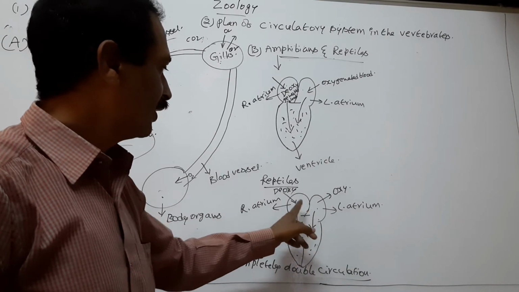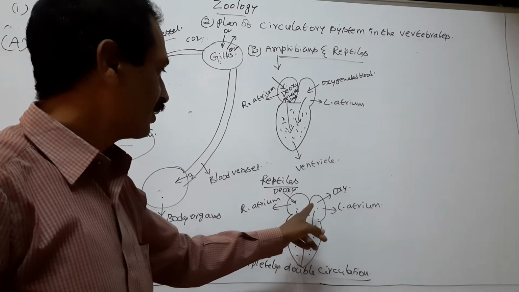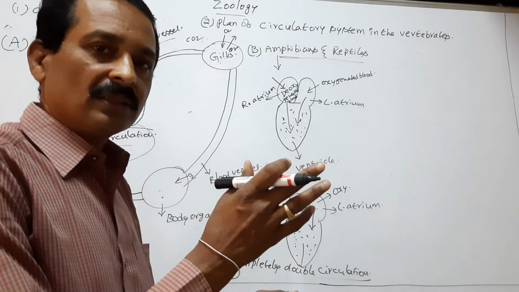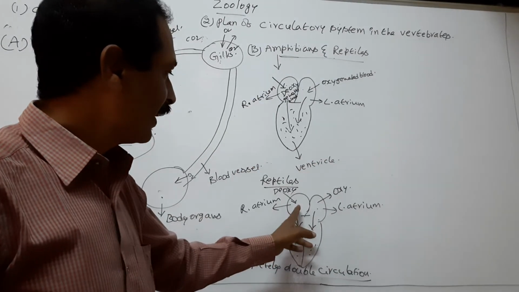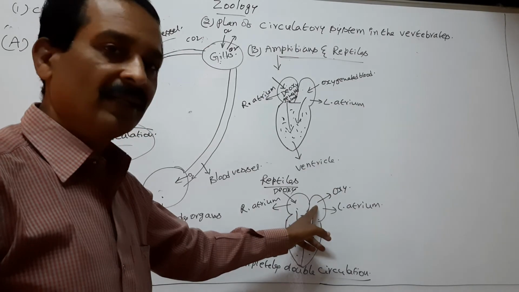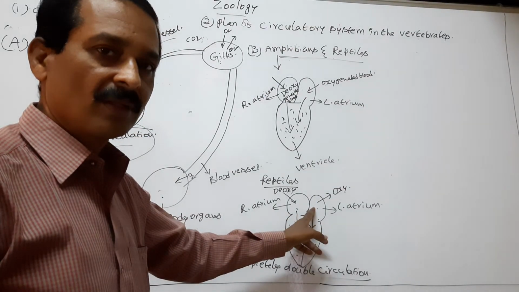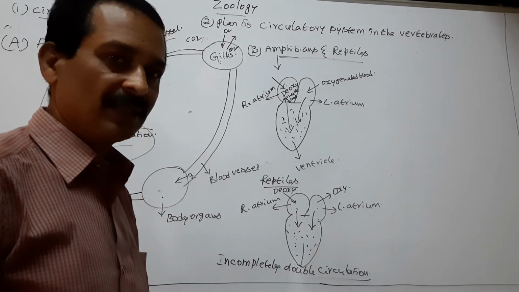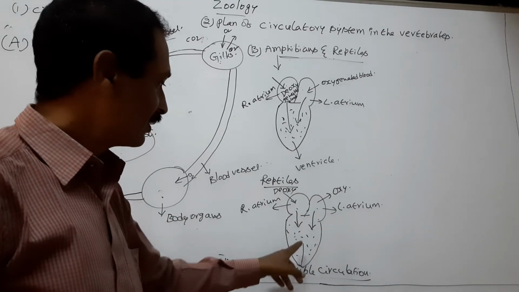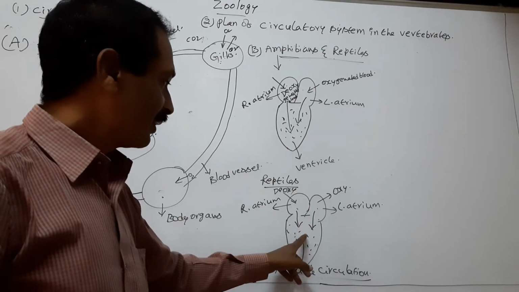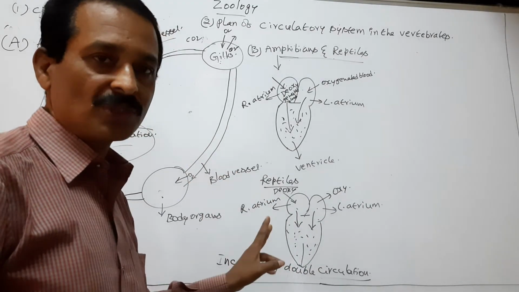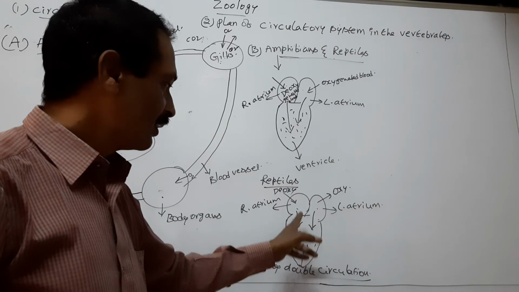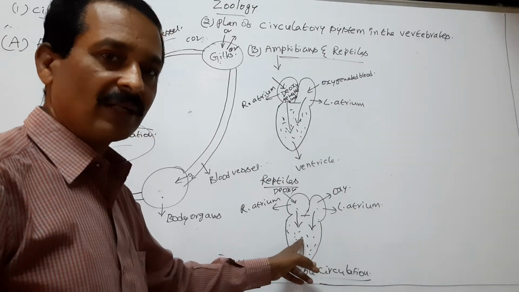The pure and impure, or oxygenated and deoxygenated, blood travel separately only in the atria. Double circulation appears in the atria, but the ventricle does not divide into two chambers. So the oxygenated and deoxygenated blood are mixed in the ventricle.